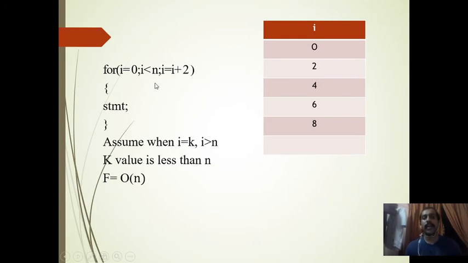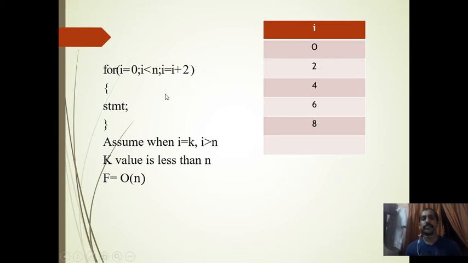But here the value has been changing by I plus 2. So initially it will be 0, then 2, then 4, then 6, then 8, like that. It will be going like that until we reach a point when the I value is greater than n.